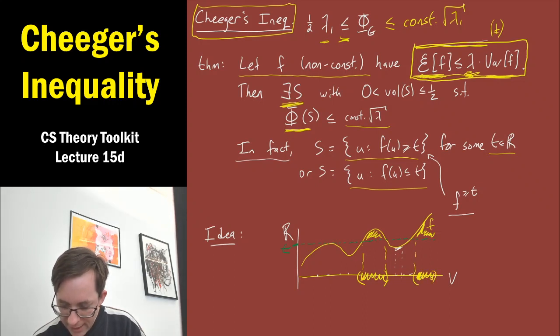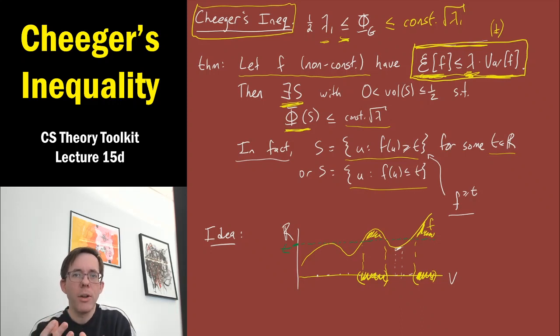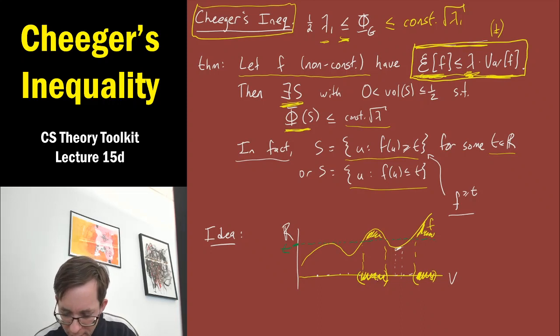And we're trying to show that this set S also has comparably small quadratic form. And remember, what is the quadratic form of the indicator of a set S? It's the fractional boundary size. It's the fraction of edges that go from inside S to outside S. In this picture, a set S is a collection of intervals, and the boundary size is just the number of endpoints: 1, 2, 3, 4. So we're trying to show that this super level set or sub-level set idea, for some value of the threshold t, gives you a set that is not zillions of disjoint chunks with a lot of edge boundary, but just one chunk that has a small boundary size.